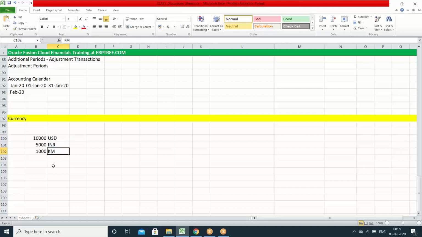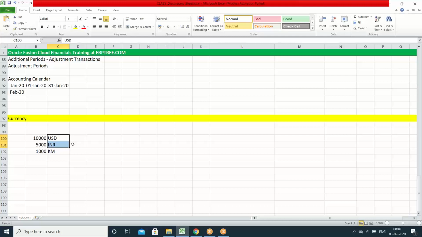If not currency, what exactly do you have to give? This 1,000 is not currency. What is the 1,000? Kilometers or kilograms or meters or square feet or score. Whatever you want to enter, you have to address with that measurement. These all are measurements, right? USD and INR are currency measurements, monetary measurements: USD, INR, GBP, AED.